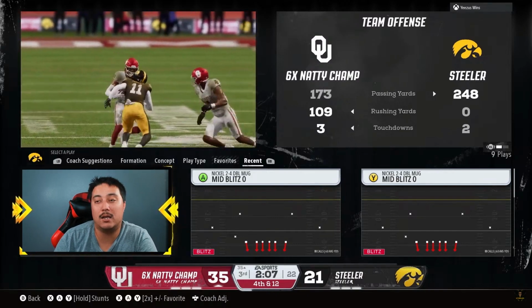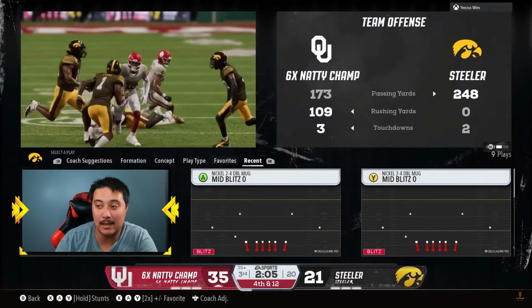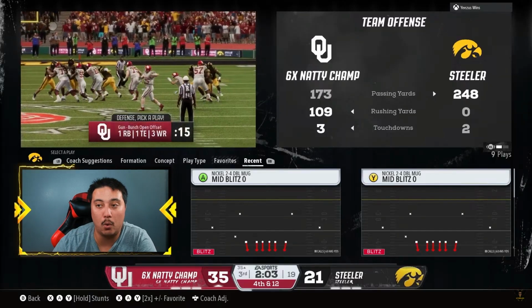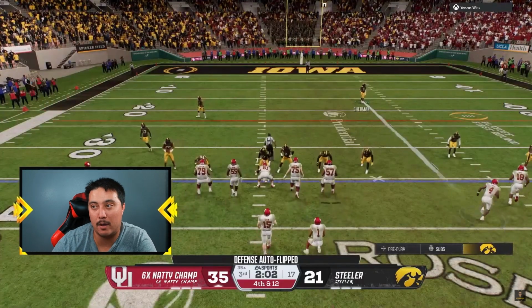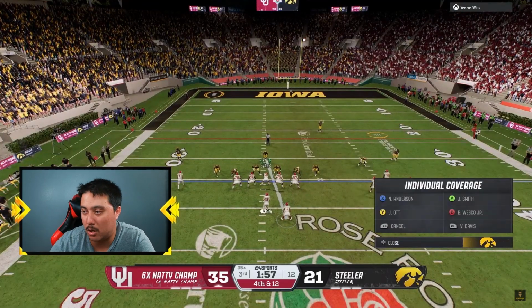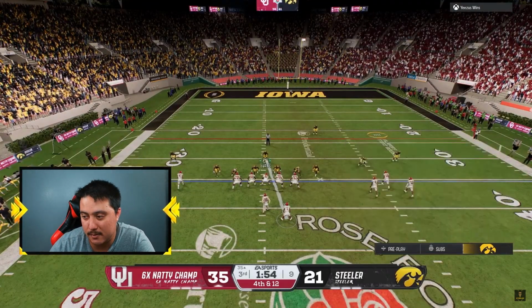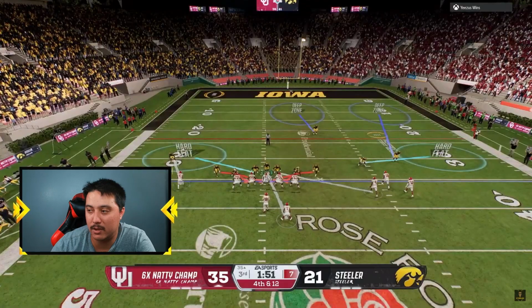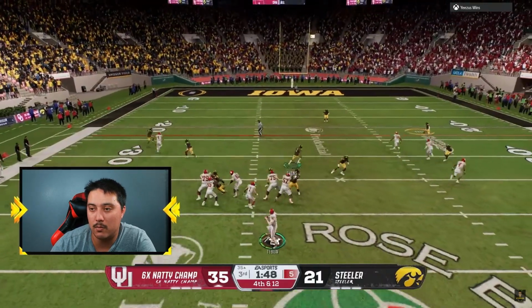I don't even think we've gotten a promo kicker yet in Ultimate Team. I think we just have all the core elites. And yeah, his kicker cannot make it from there. I'm pretty sure there's wind too. So 4th down and 12. See what we can cook up here on defense to get him off the field. Running kind of a cover 3 shell on the right with a man up.